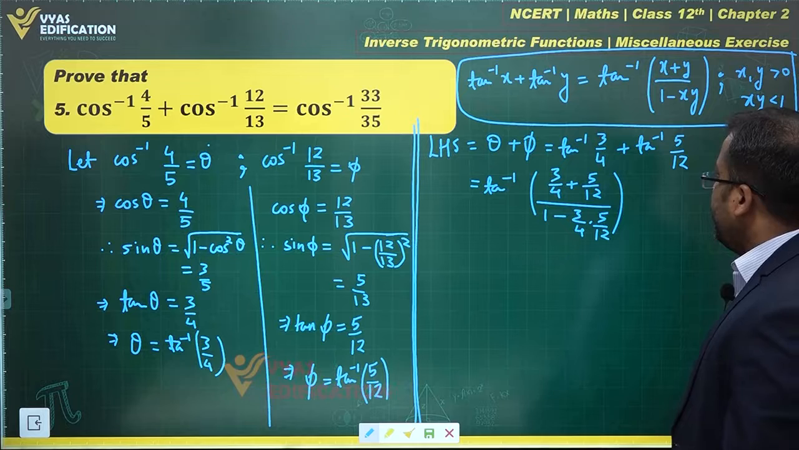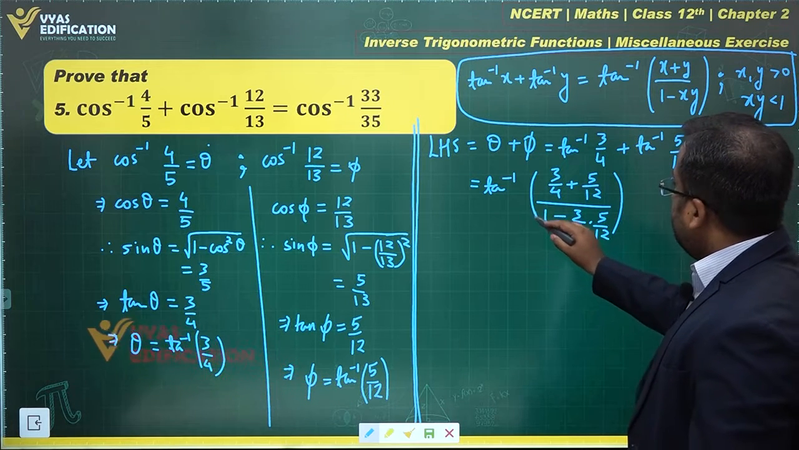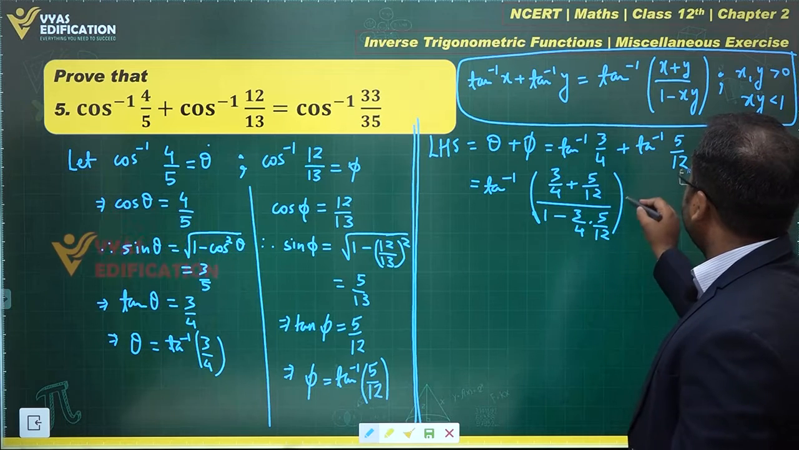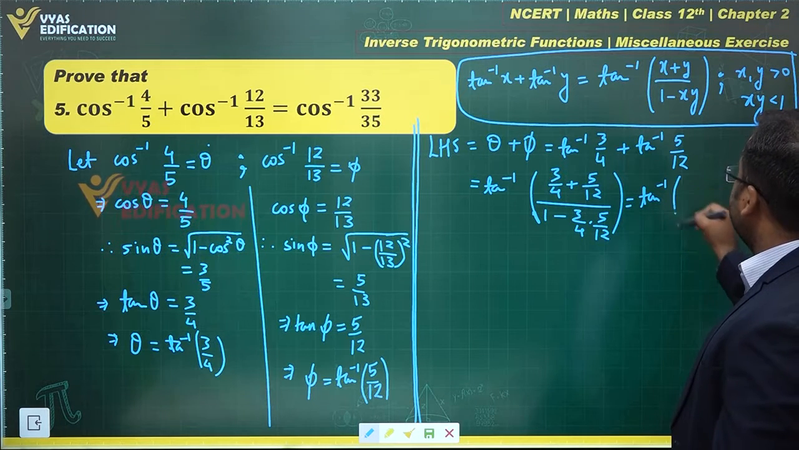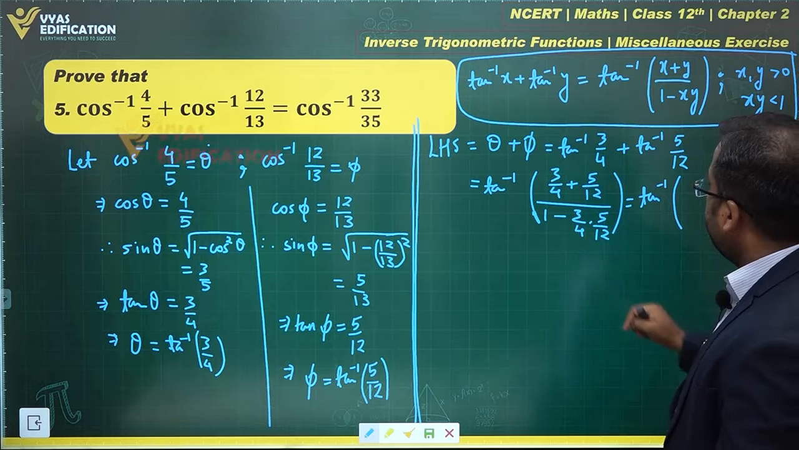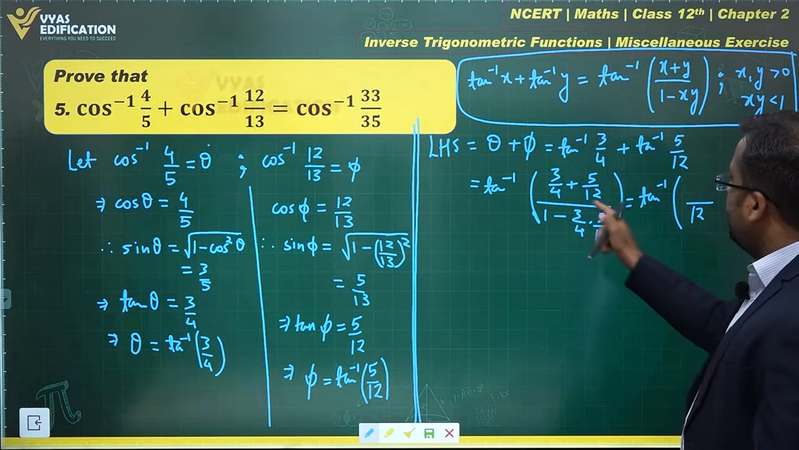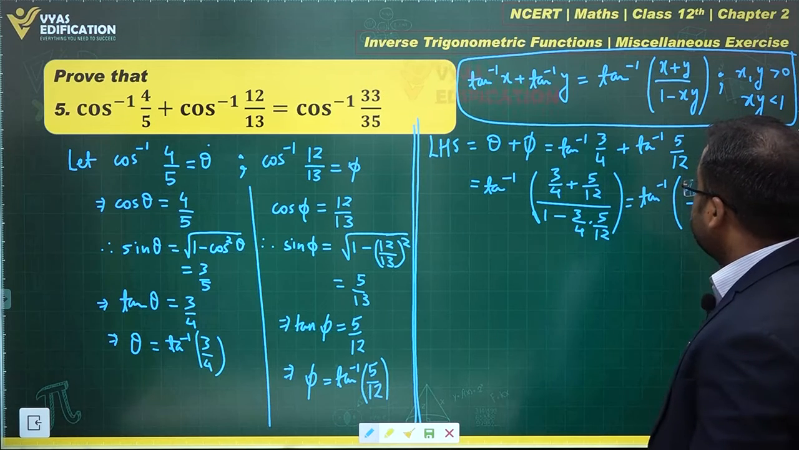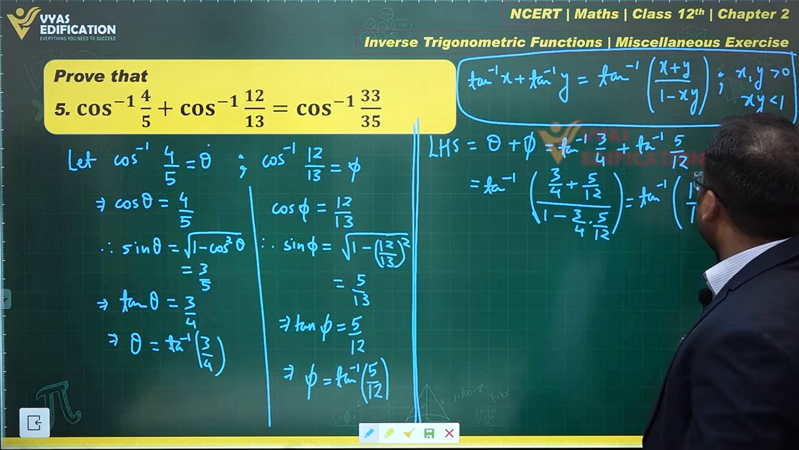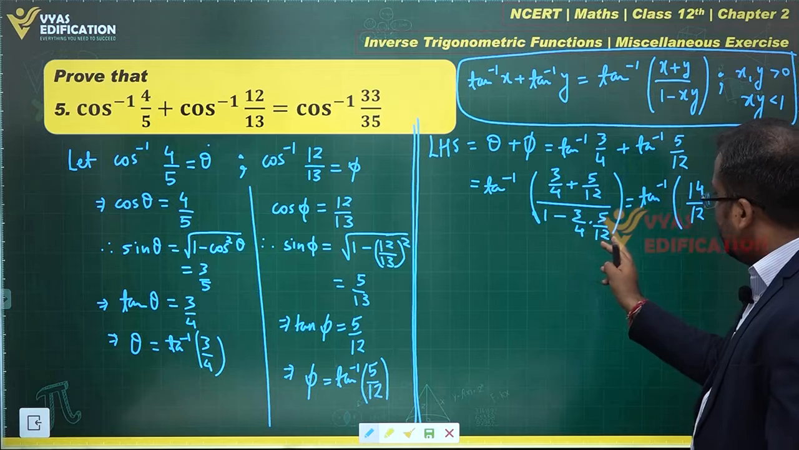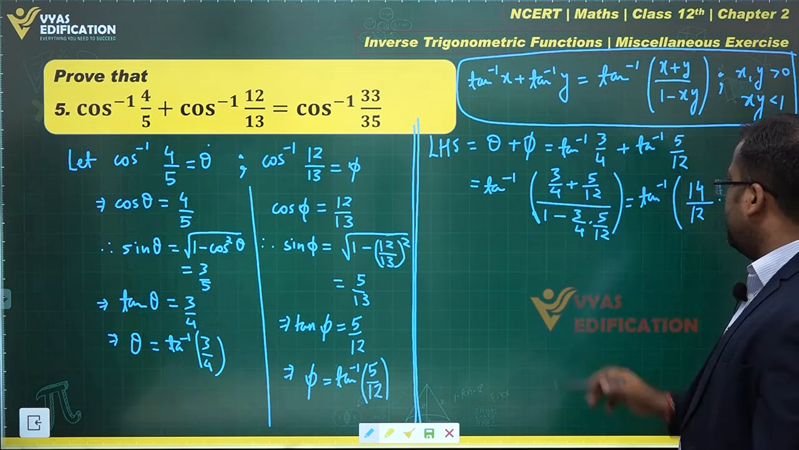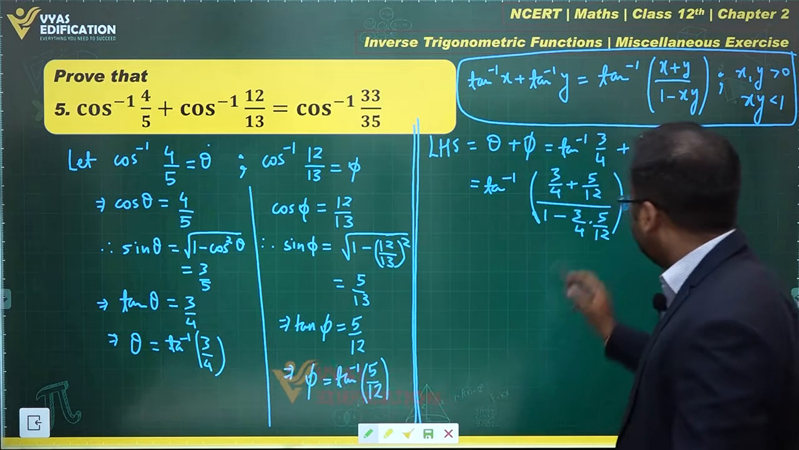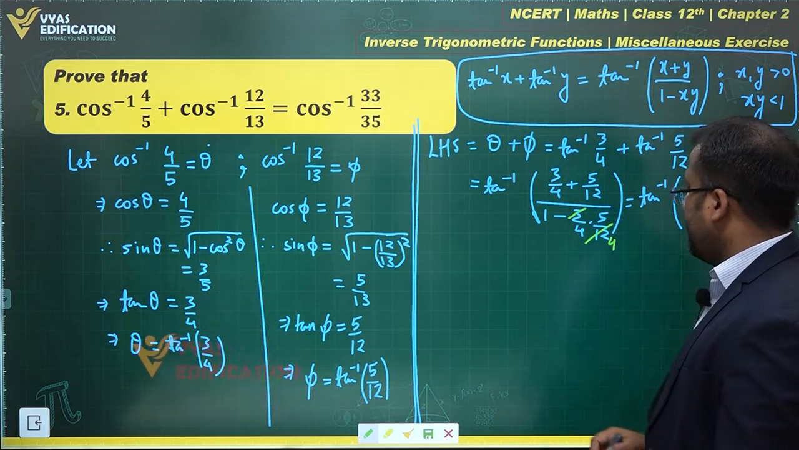What next? What's the LCM of 4 and 12? It's 12. Let's take the LCM in the numerator and simplify this further. This is tan inverse, and in the denominator you'll have a 12. The numerator becomes 4 times 3, which is 9, and 9 plus 5 is 14. What about this denominator over here? 3 times 4 is 12, so these terms get cancelled.